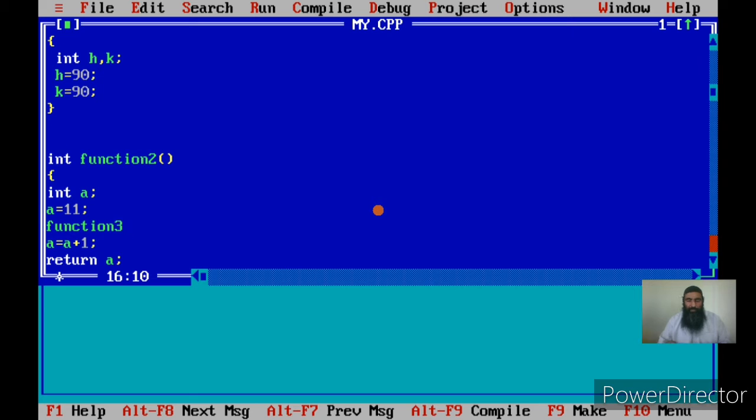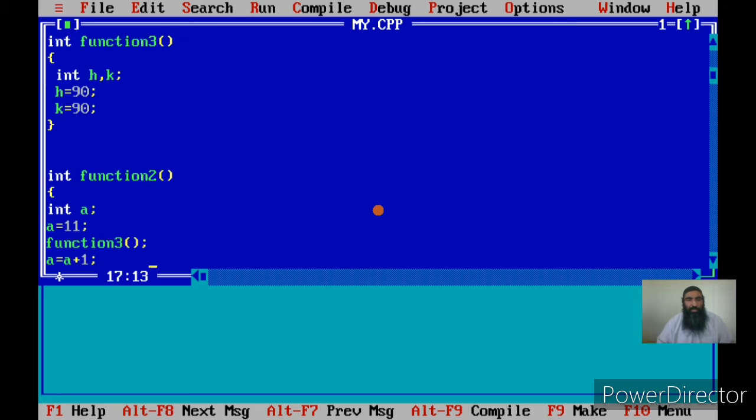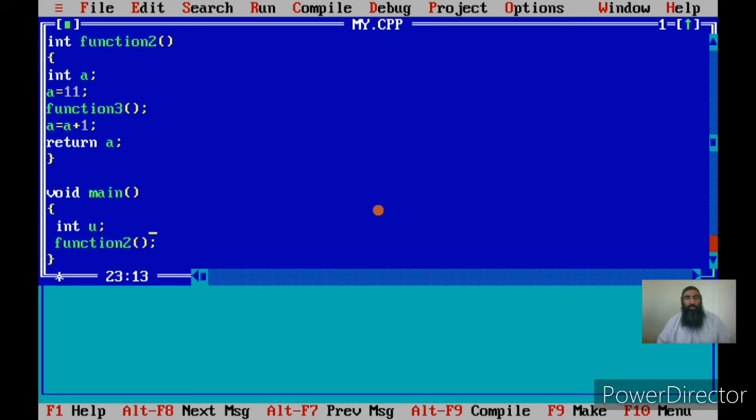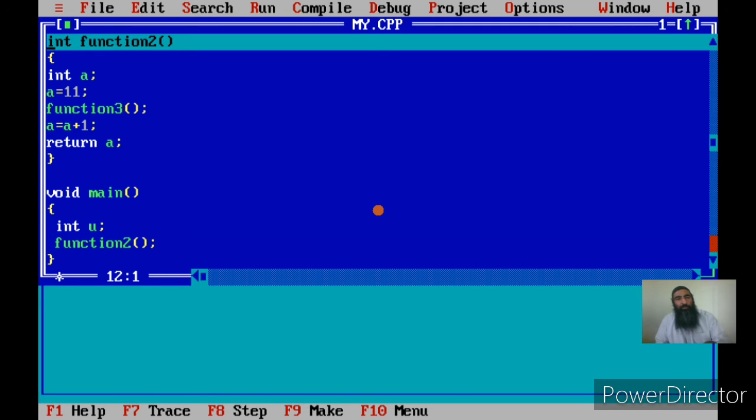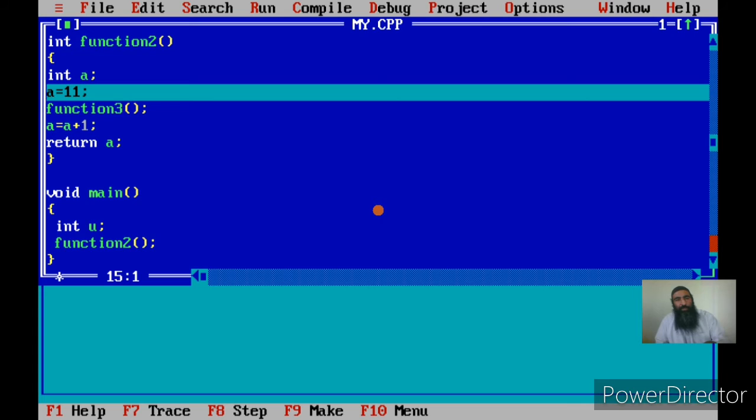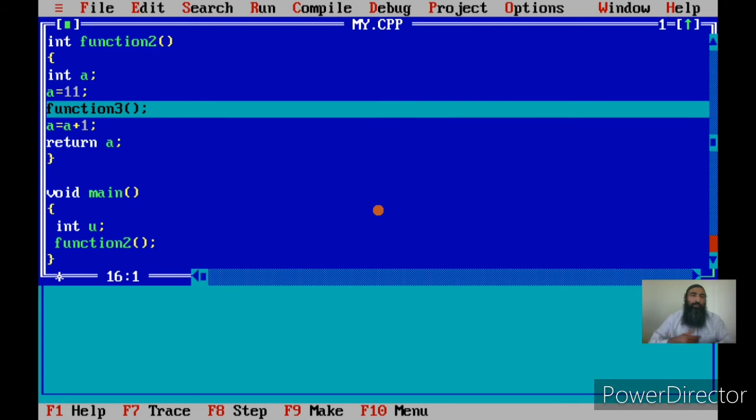So any function can call any function. This is a general rule. Any function can call any function, but initially the call has to be made from main, because the C program begins its execution from the main. Now if you see here, main is calling function 2. Now the first and second statements of function 2 are executed. Now function 3 is called from function 2.